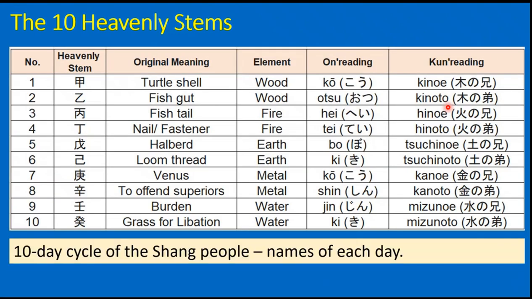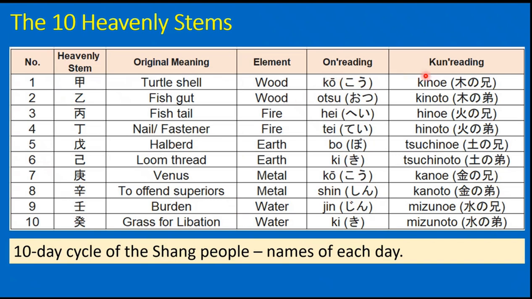It is said that the Shang people had a 10-day cycle and these were the names of each day. So these 10 are the 10 days, whose original meanings are written here: turtle shell, fish gut, fish tail, nail or fastener, halberd, loom thread, Venus, to offend superiors, burden, and grass of libation. Each of these is mapped to 5 elements, elements of nature. These are wood or tree, fire, earth, metal, and water.